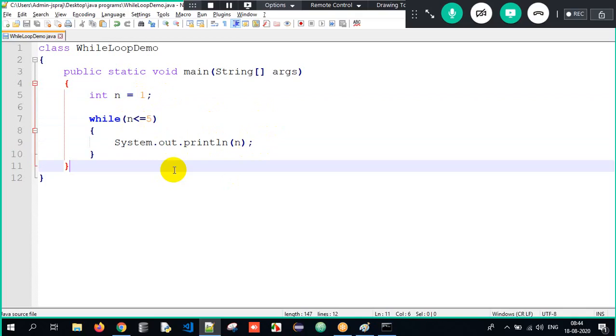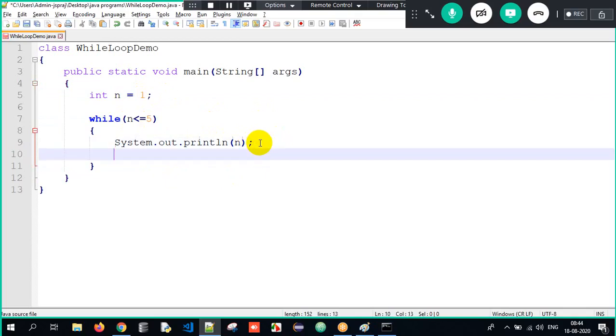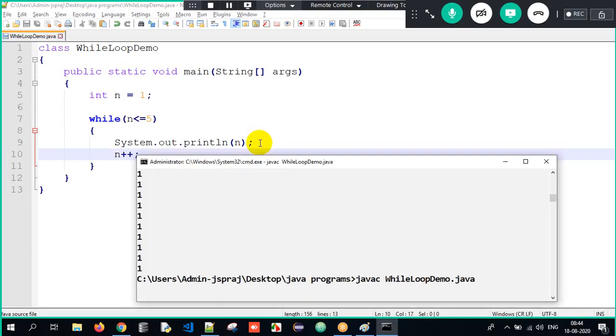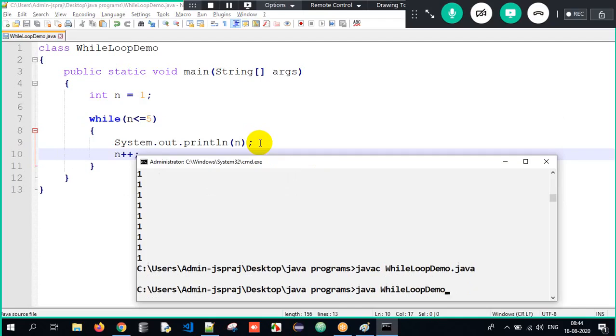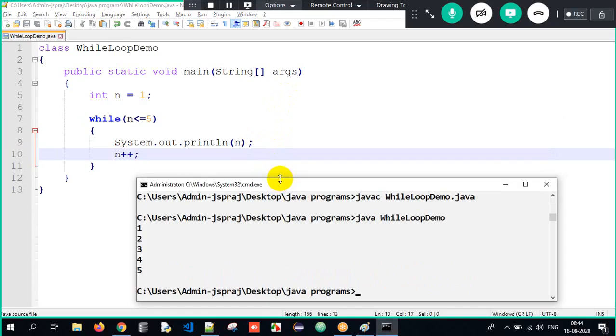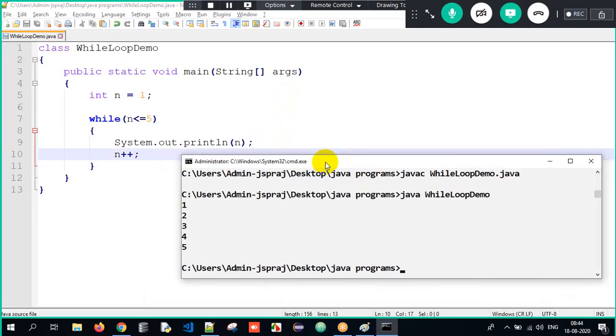Okay. So similarly, what am I supposed to do here? Okay, I'm done with this entire data. To make it efficient, I just add one statement. What is that statement here? n plus plus. When I add it as n plus plus here, okay, it means I am incrementing it. So therefore, now when I compile my Java program and interpret my Java program here, I get the absolute data here. Okay, I get the output in the brilliant way here.